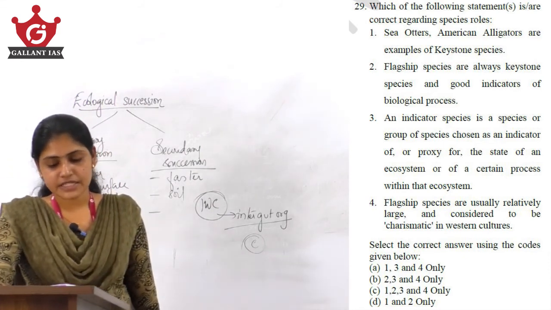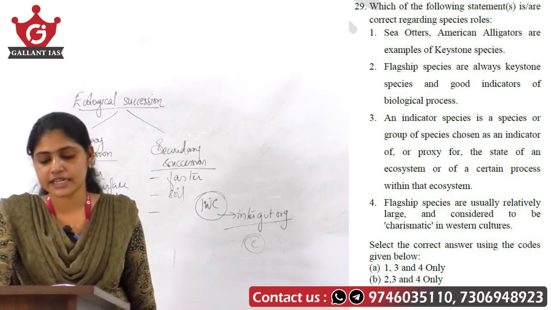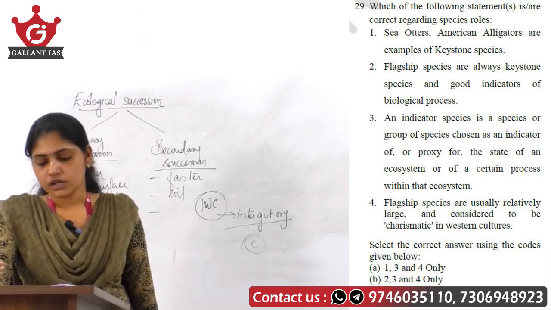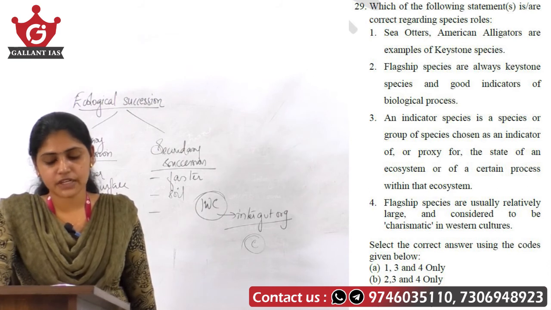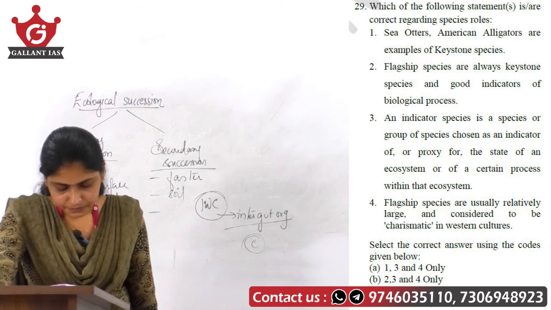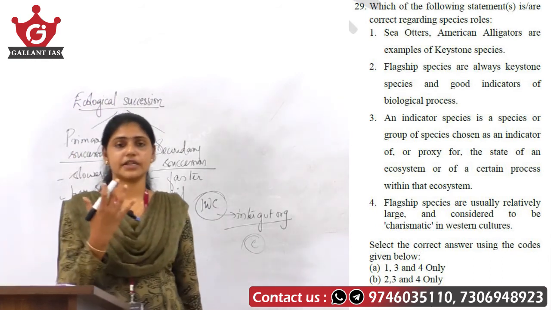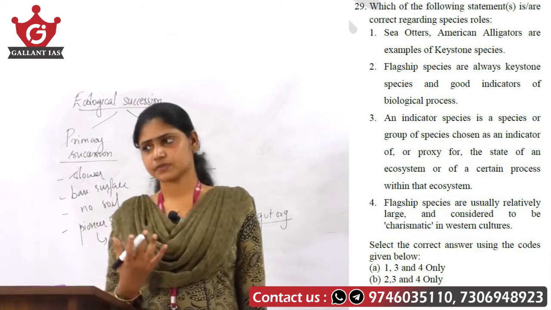See, the third statement says an indicator species is a species or group of species which is chosen as an indicator or proxy for the state of an ecosystem or a certain process within that ecosystem. See, indicator species include, like we can say, dolphins. They are indicator species. Why?